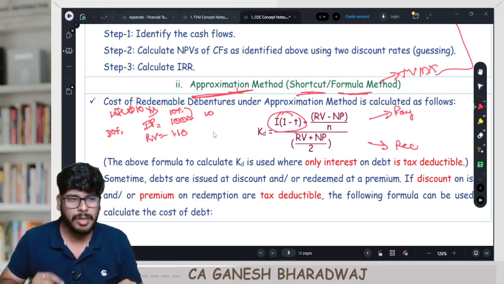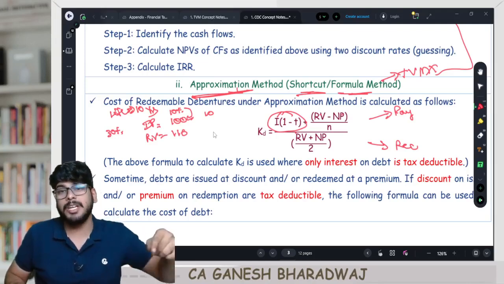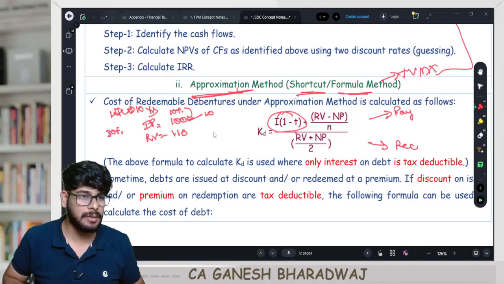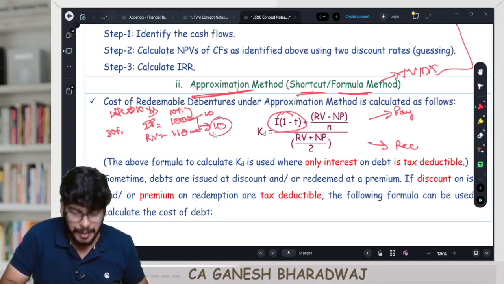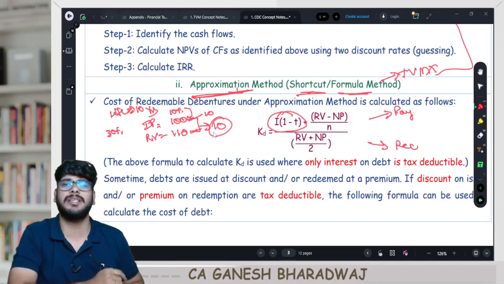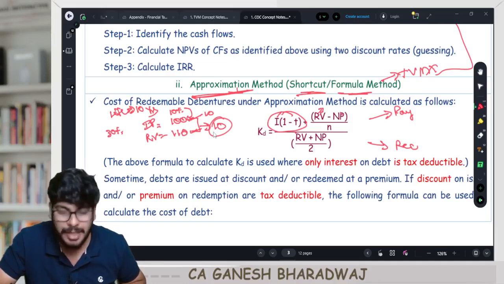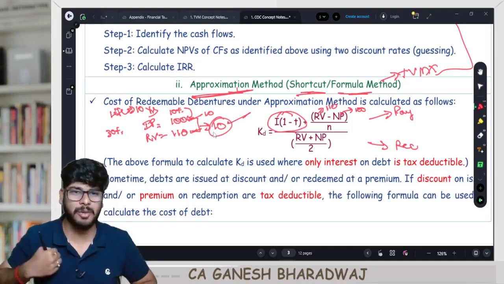Next. Now, is that the only cost the company is incurring because of this? No. When I received money from the investor, the debenture holder, I received only how much? 100. The issue price was 100. But when I am redeeming it, how much? 110 rupees. Which means this extra 10 rupees is also my cost because I raised the money through the debenture channel. So RV minus NP. RV is going to be 110, NP is going to be 100. This extra cost of 10 rupees is also my cost.